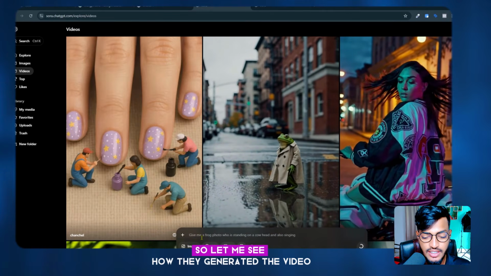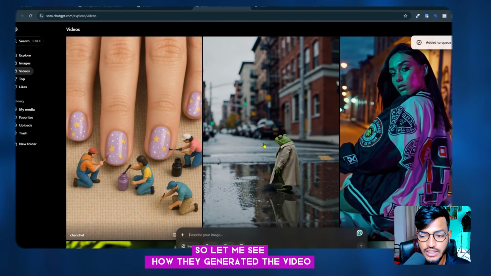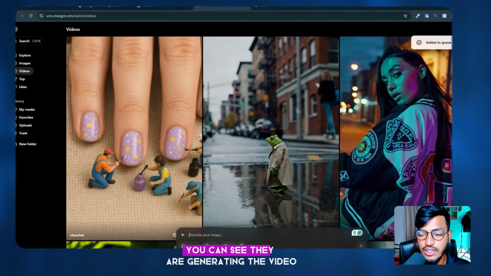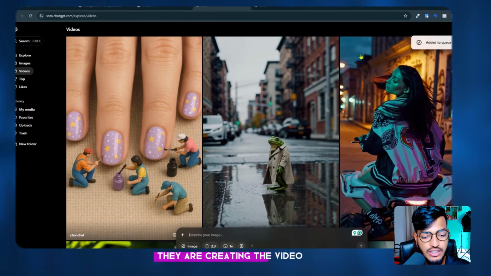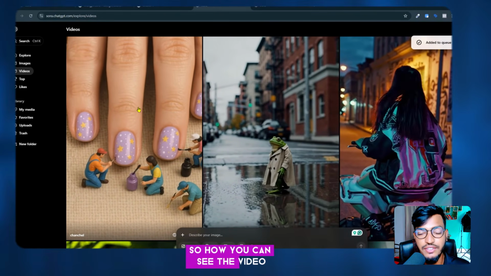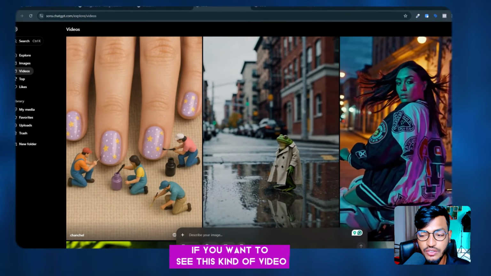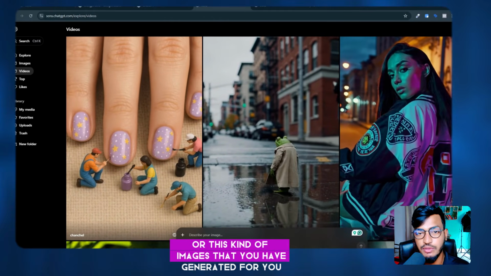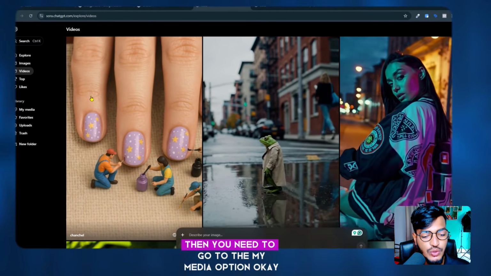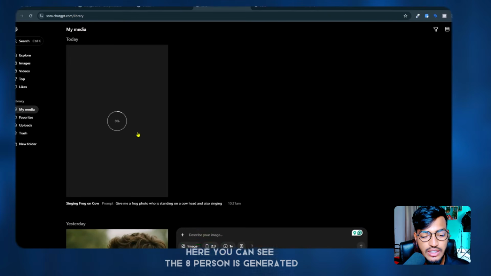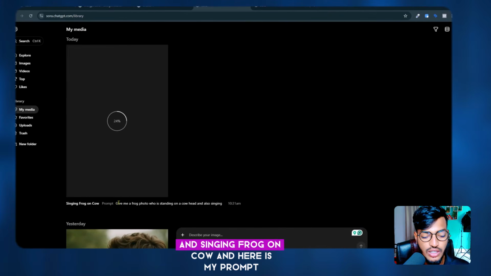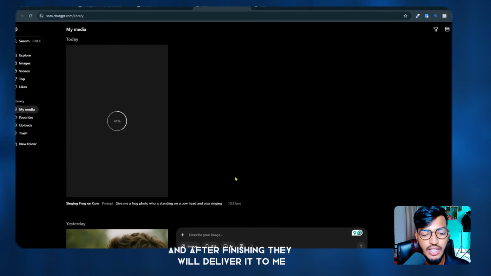So let me see how they generated the video. Add it to queue. You can see they are generating the video. If you want to see this kind of video or images that you have generated, then you need to go to the My Media option. Here you can see 8% is generated, "singing frog on cow", and here is my prompt. After finishing, they will deliver it to me.